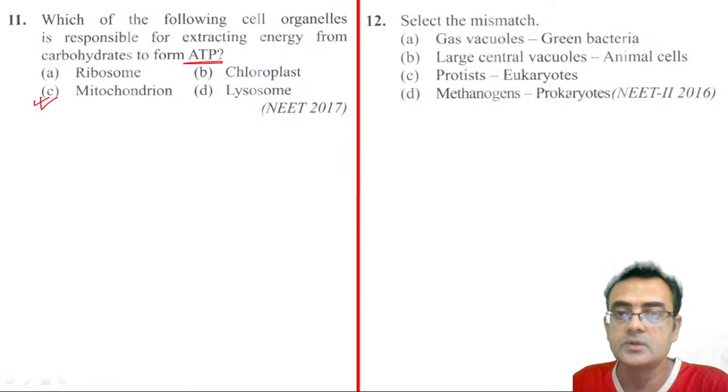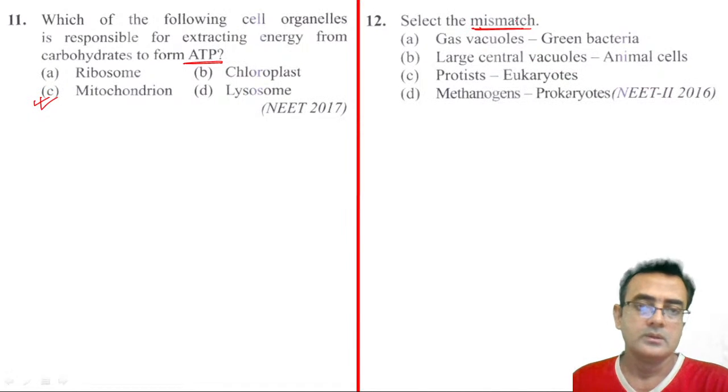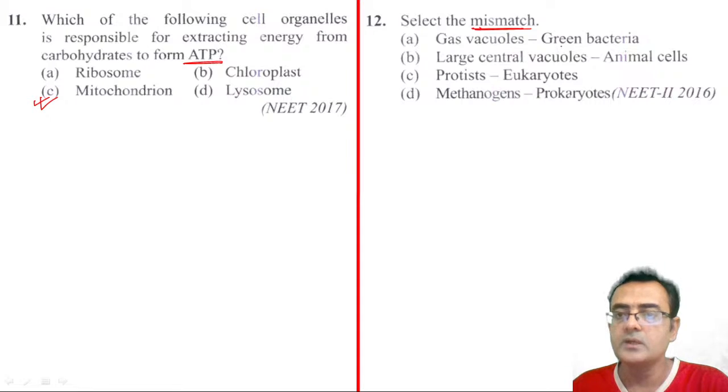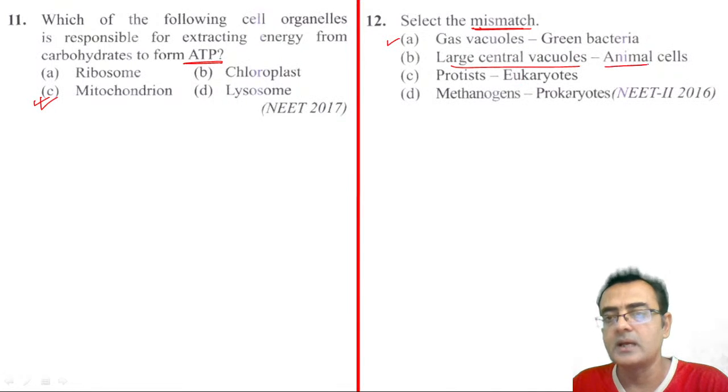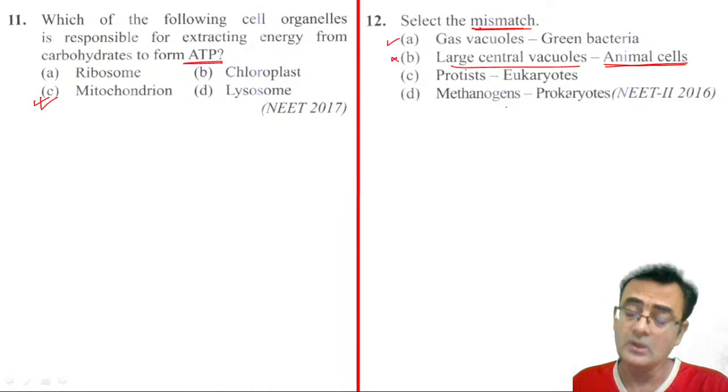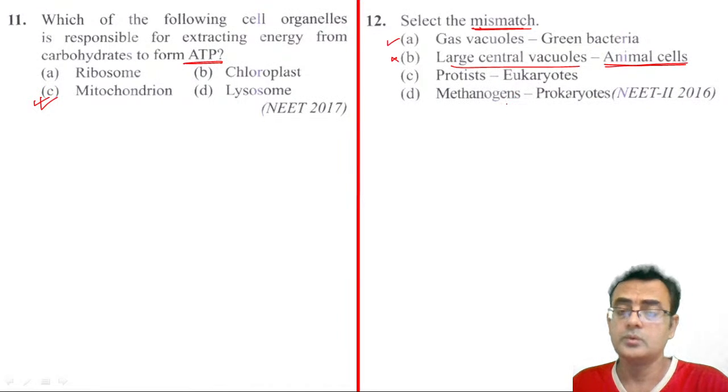So select the mismatched, 12 number. Gas vacuole, green bacteria. Tell me the answer if you are able to solve. Gas vacuoles are there in the green bacteria. Large central vacuole in the animal cells. Animal cells, do they have a vacuole? No, not at all. So this may be the mismatch, but we have to read all 4 choices every time. Don't make that mistake of not reading the choices.